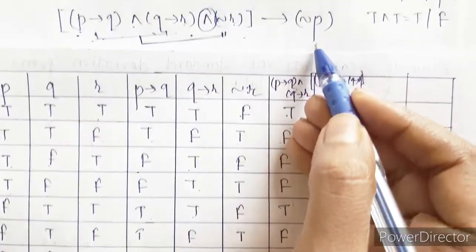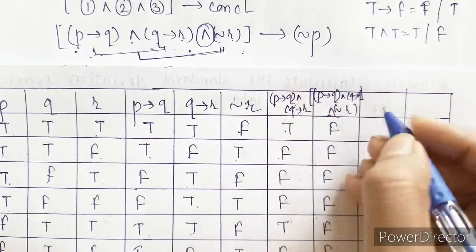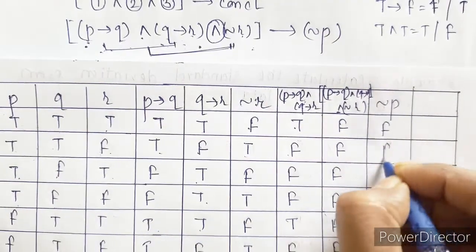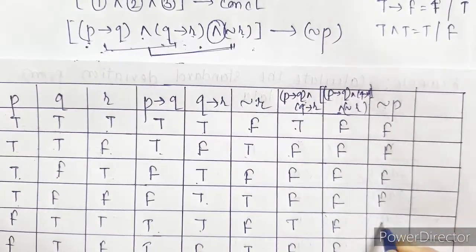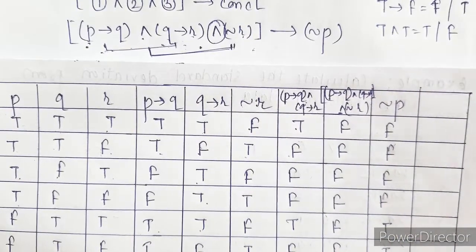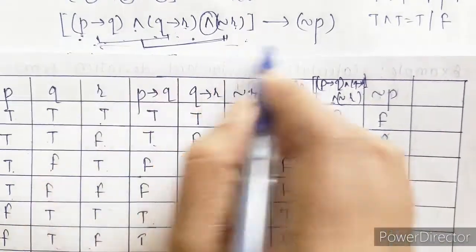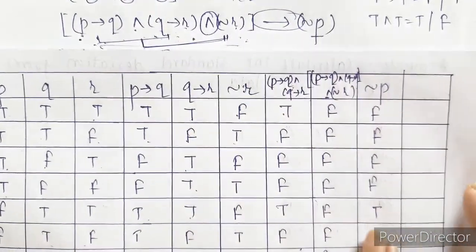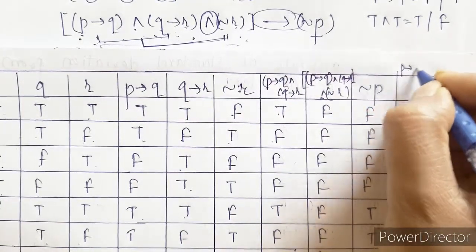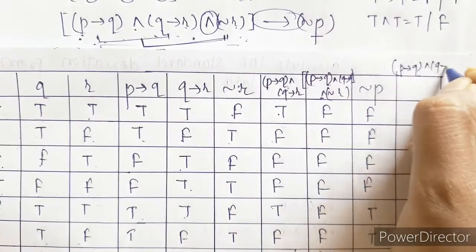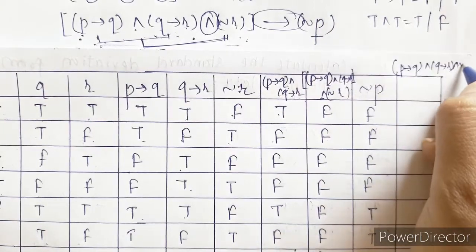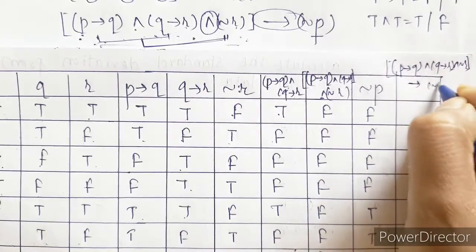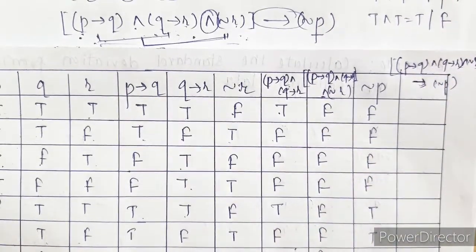Now we have to go for conclusion, that is negation of P. So let's write negation of P first. This is our P, this is going to be false, false, false, false, and then last all four will be true. Now we have to compare this with this using connective implication. So we are comparing P implies Q and Q implies R and negation of R with negation of P using connective implication.